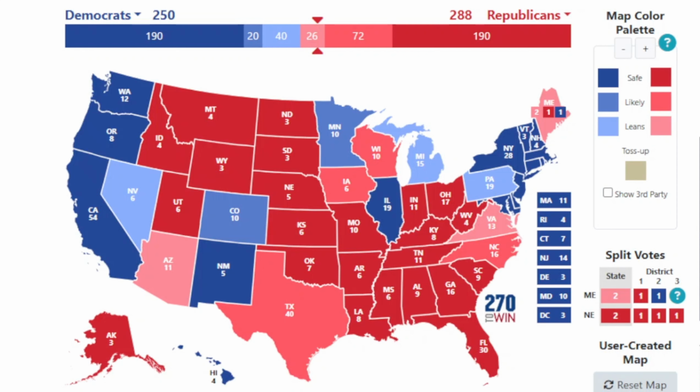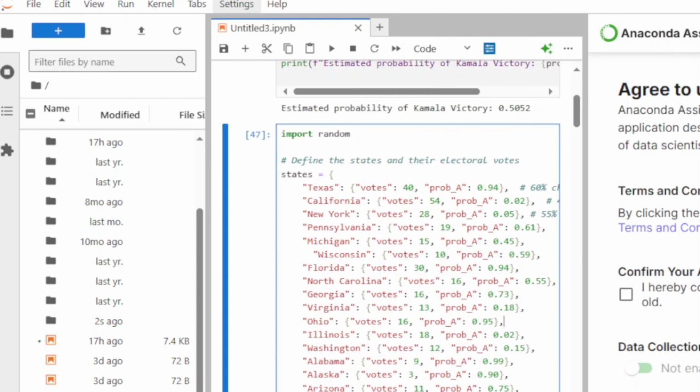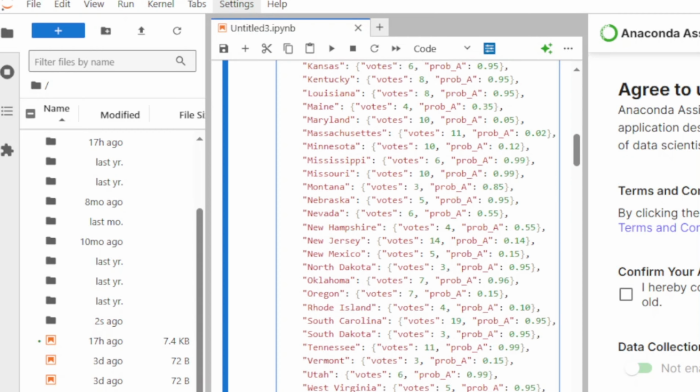However, you can't really tell what the actual results are going to be from polling alone. As you can see in the 2016 election, Donald Trump barely had a 1% chance of winning just from polling alone. However, he ended up winning the election by a little bit more than a couple tens of thousands of votes. So you never know what's going to happen. Make sure you go out and vote early, vote on election day. So we're going to go ahead and run the simulation a few more times just to see what kind of results it gives us. So as you can see here, this time the computer was very generous to Donald Trump.